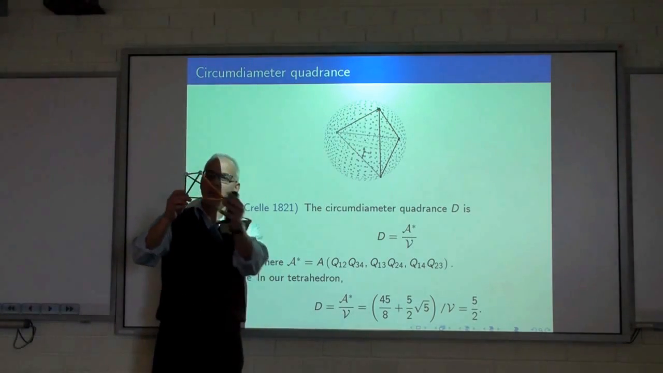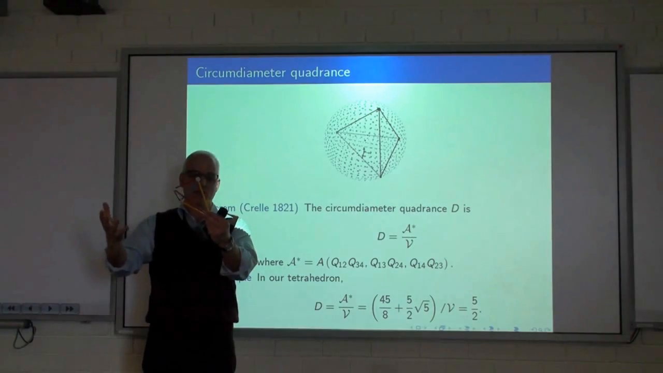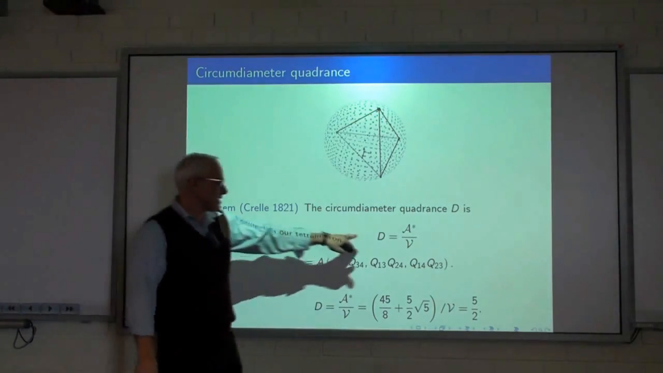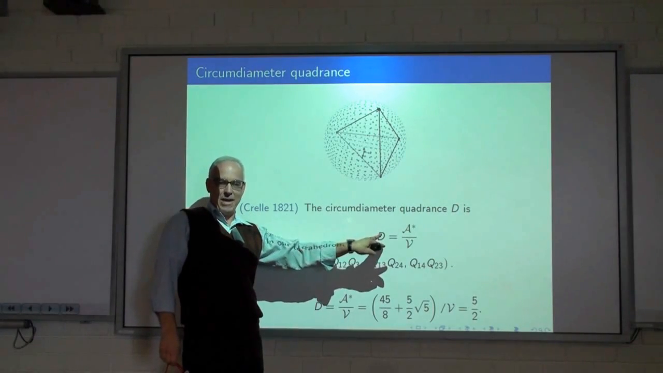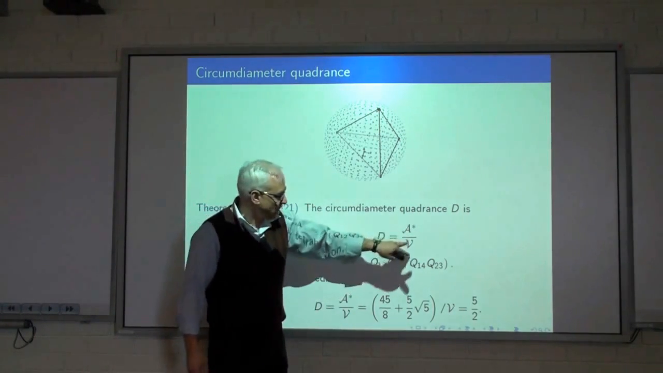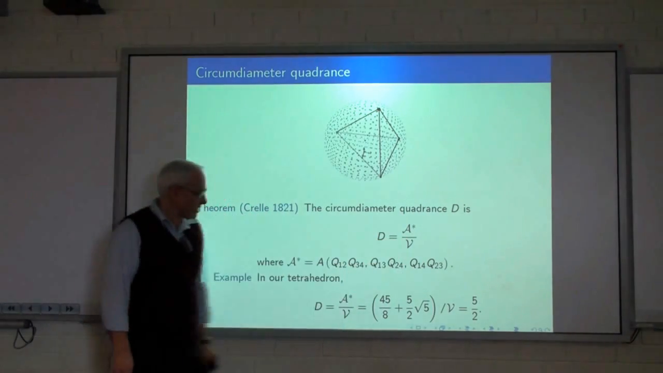that if you're interested in the sphere that goes around the 4 points, how big is that sphere? What is its diameter? It's a natural question. So this is not the diameter, this is the square of the diameter, okay, because we're working with quadrances. And the formula is that it's A star over V. V is the quadrume as before. And what is A star?